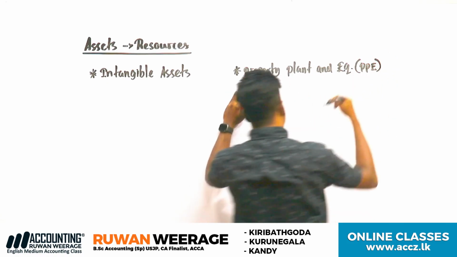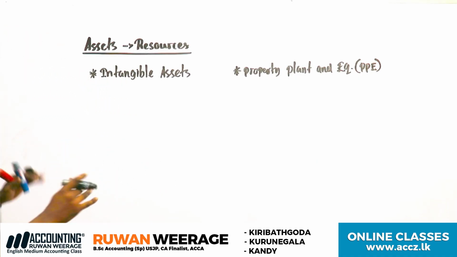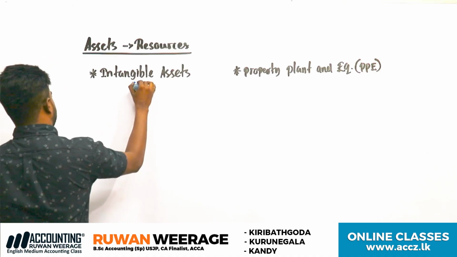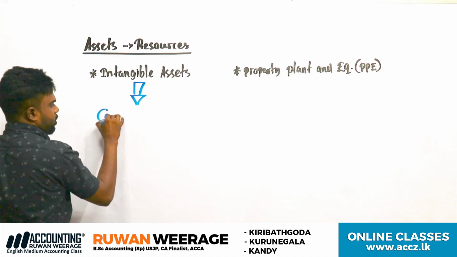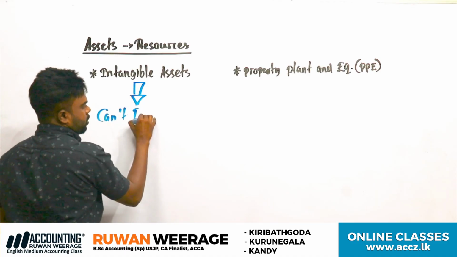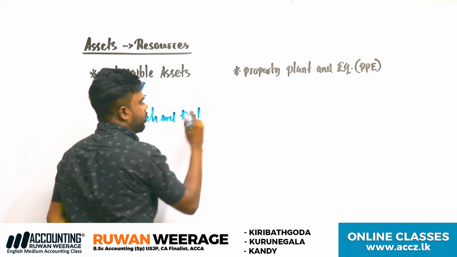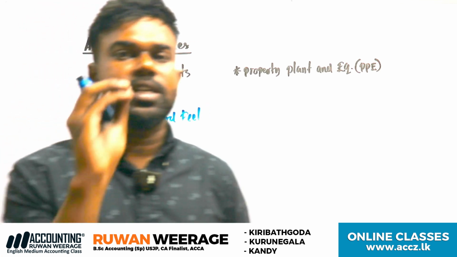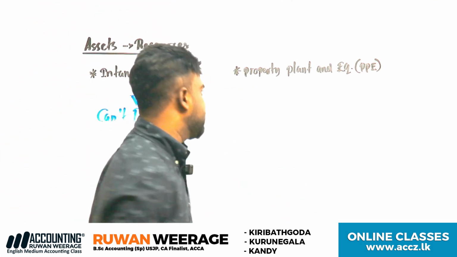So simply, intangible assets means you can't touch or feel them. There are no physical substances. Physically you can't touch them.